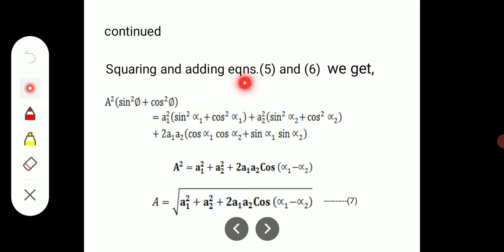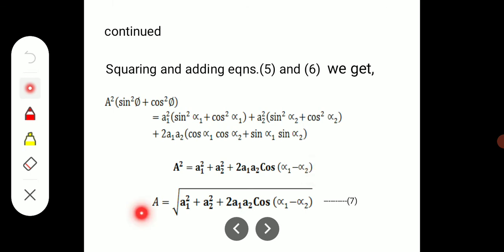So here, squaring and adding equations 5 and 6, we get a square into sine square phi plus cos square phi, and that is equal to a1 square into bracket sine square alpha 1 plus cos square alpha 1, and a2 square into bracket sine square alpha 2 plus cos square alpha 2, and plus 2 a1 a2 into cos alpha 1 cos alpha 2 plus sine alpha 1 sine alpha 2. As cos square theta plus sine square theta is equal to 1, the expression becomes a square is equal to a1 square plus a2 square plus 2 a1 a2 cos of alpha 1 minus alpha 2.